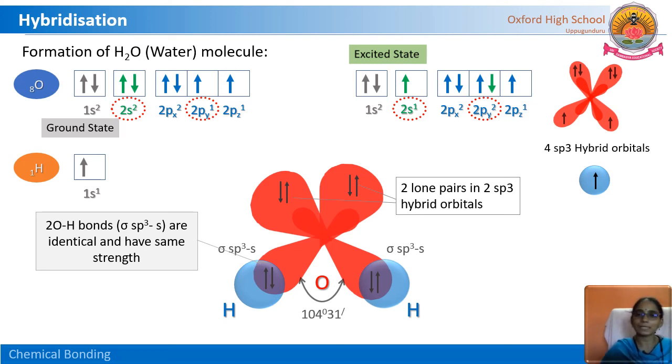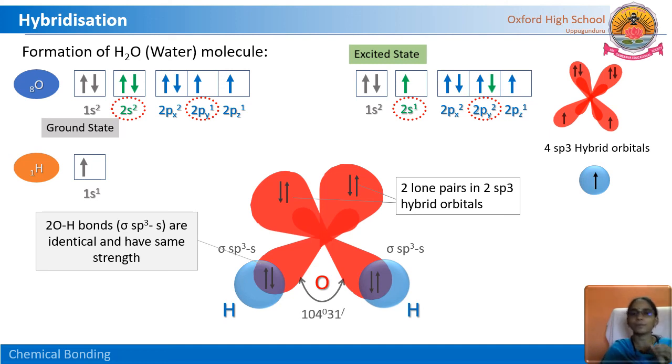The bond strength is the same and the shape is also the same. Because of this similar shape and bond strength, the newly formed covalent bonds have the same strength and are identical with each other. So the reason behind the shapes of the molecules is the overlapping of hybrid orbitals.